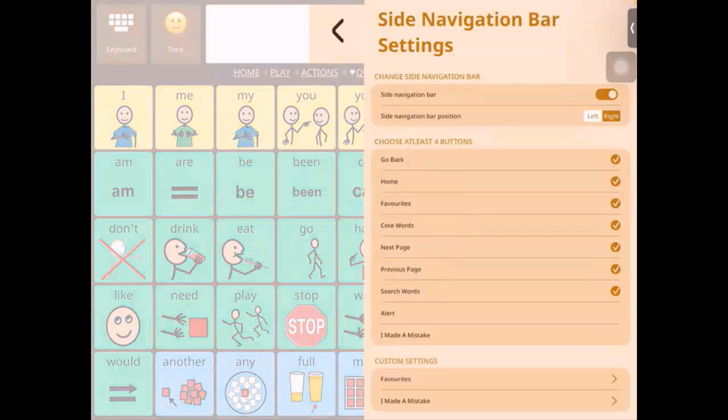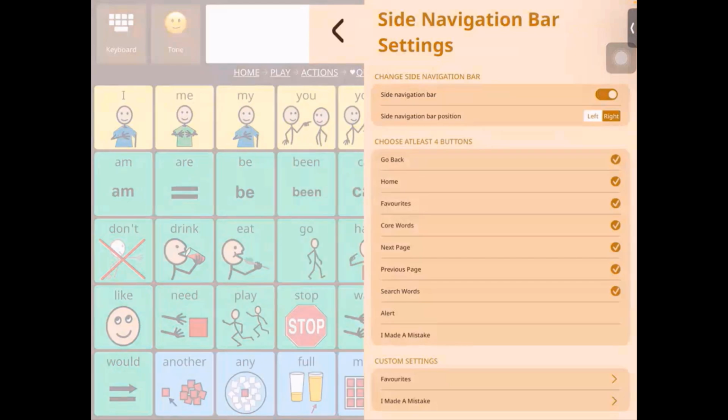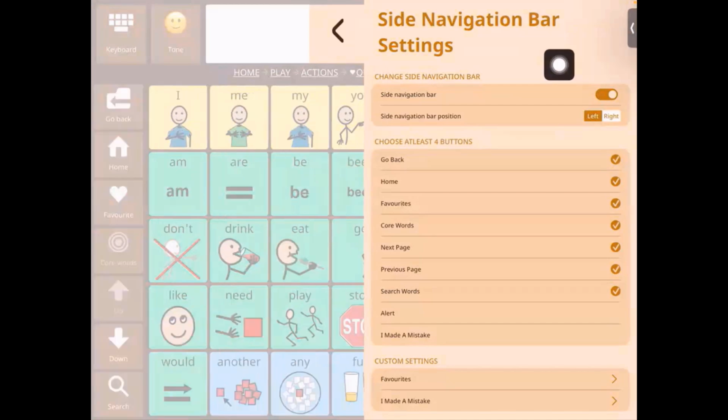You can decide to either have it or not. So that's the first button over here. You can turn it off, whereas the navigation bar will completely disappear. And if you have it on, depending on the motor capacity of the user, you can decide to have it either on the right side, which is the default, otherwise on the left side, which looks like this.